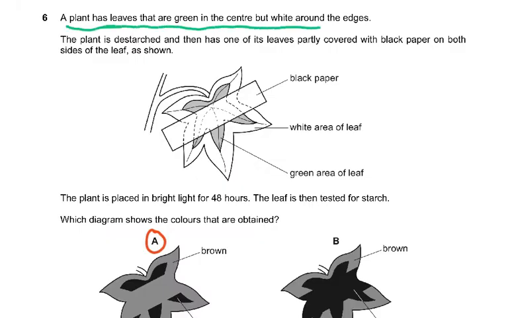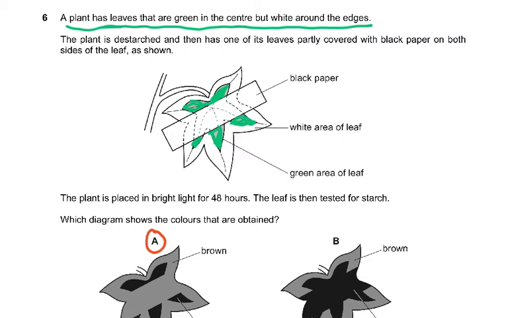That are green in the center but white around the edges. So it is green in the center. This part is green, this part is green, this part is green, and this part is green. But it is white in the edges. Around the edges, it's white. I haven't colored that any color, but I can color that yellow. No, I won't color it any color because then you'll get confused.